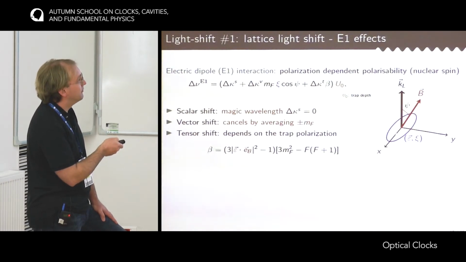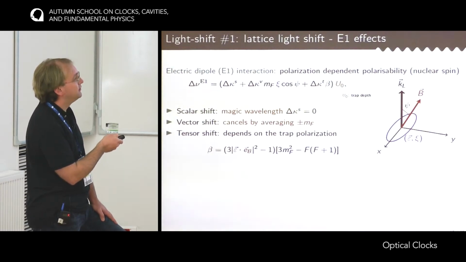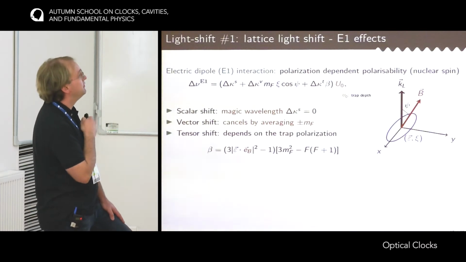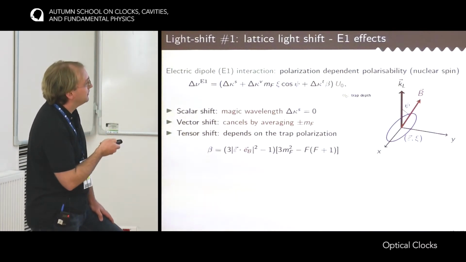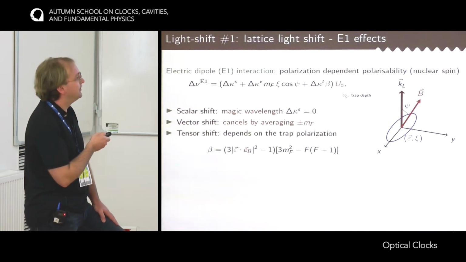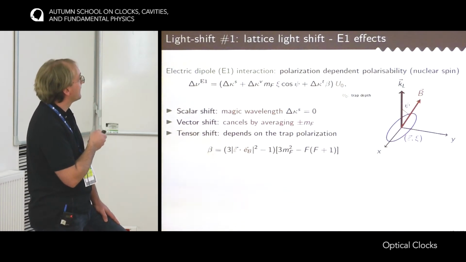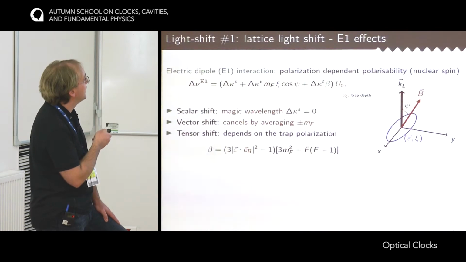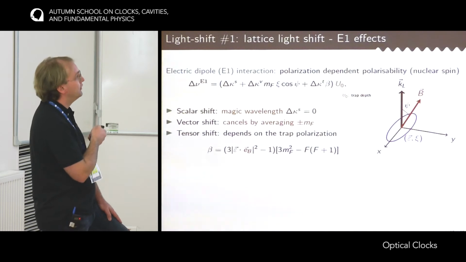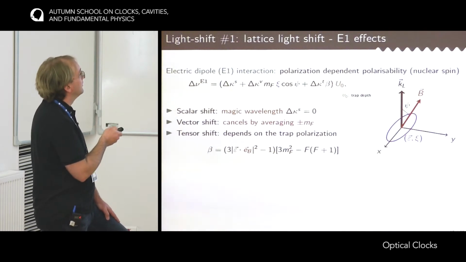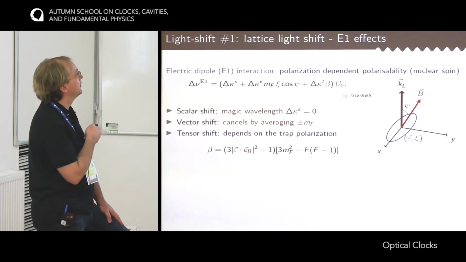Here I introduce the bias field that is used to lift the degeneracy between the M states. And in purple is the polarization of the optical lattice that has to be orthogonal to the K vector, but can have some ellipticity psi. And now you can write the light shift as a function of the trap depth, so it's basically the intensity of the optical lattice, in the form of three parameters: the scalar, the vector, and the tensor term.